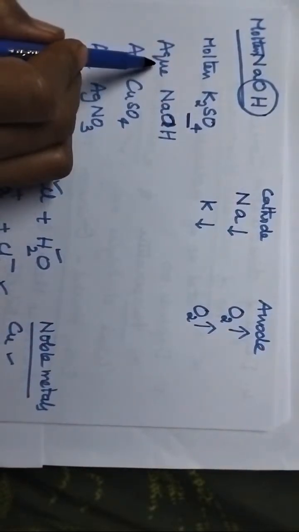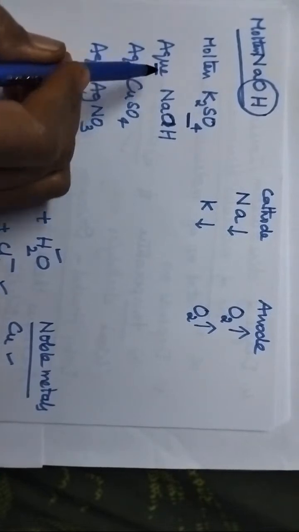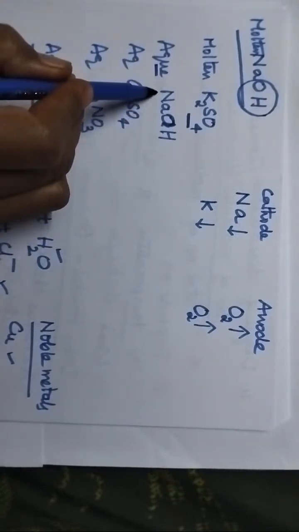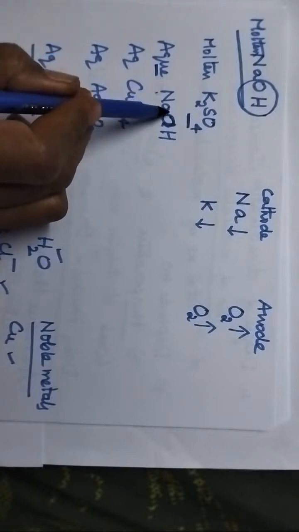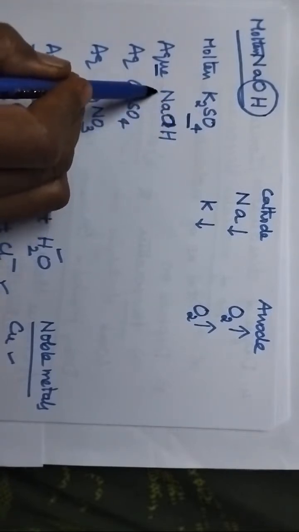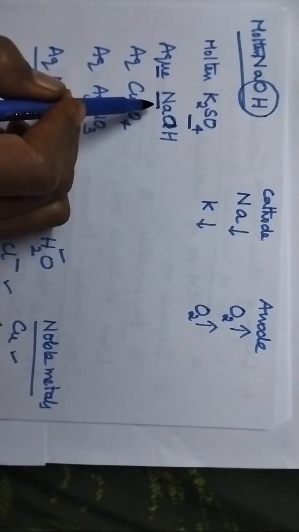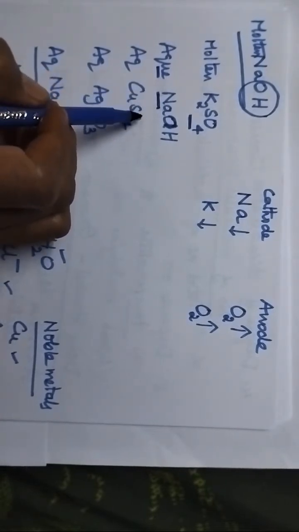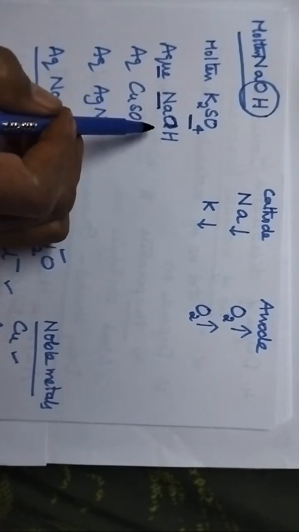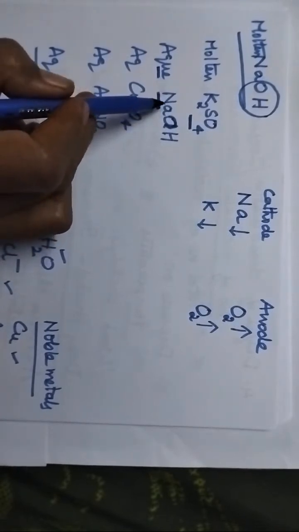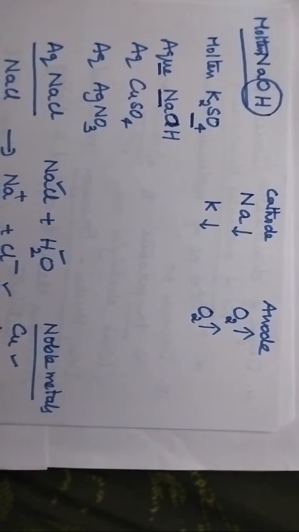Here it is an aqueous solution, that means water is also present. Here the electrolyte is NaOH, so you have to divide the cations and the anions. Here the cation is other than noble metal, then what will be formed at the cathode? If the cation is other than noble metal, then what is the product formed at the cathode? Simple logic.